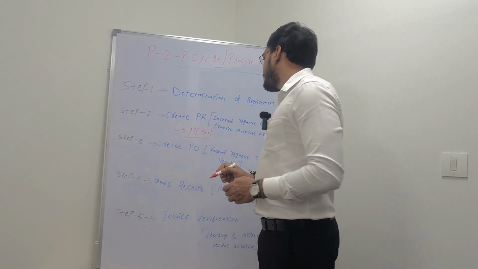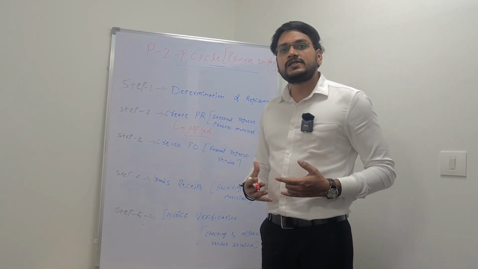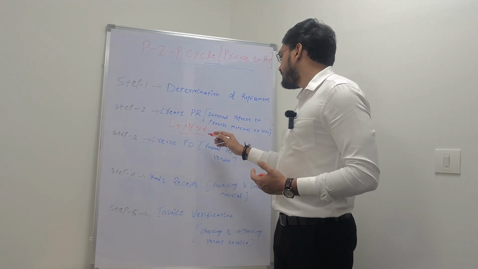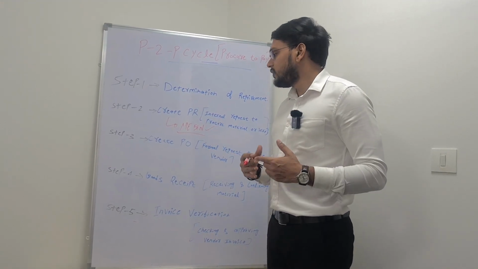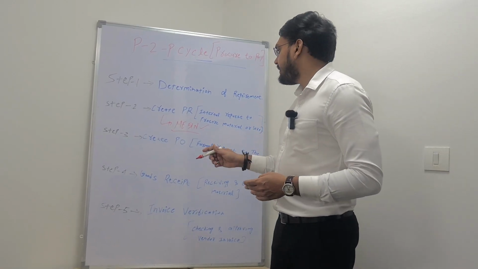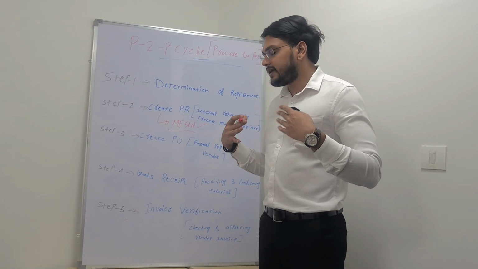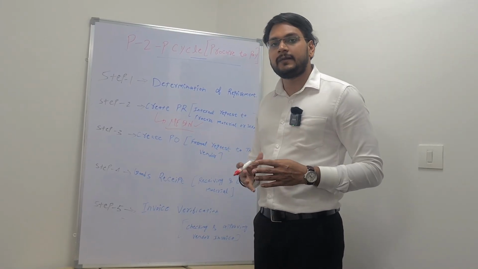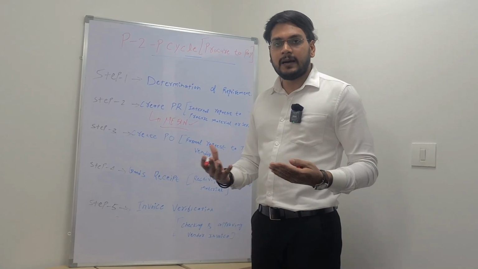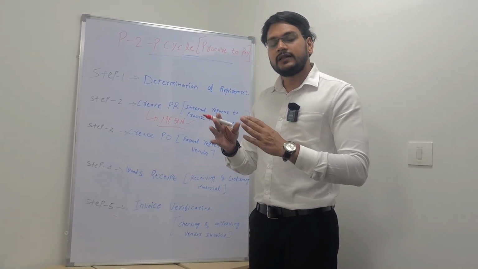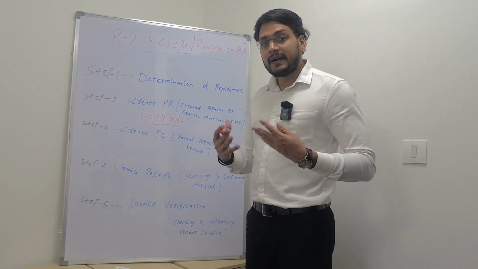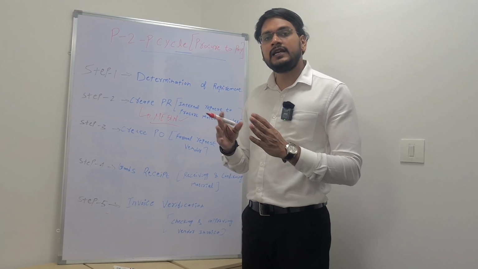They create a purchase requisition using T code ME51N, and after that they send that PR to the purchasing department, or SAP MM end users. Once the purchasing department sees that purchase requisition, they check whether the stock is available in the company's premises. If yes, they provide it from that storage location. But let's suppose it's not available and they need to purchase it.